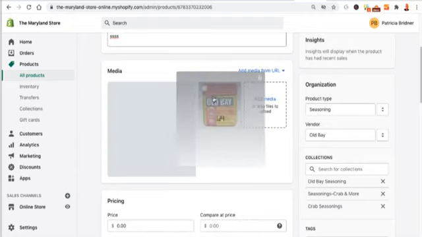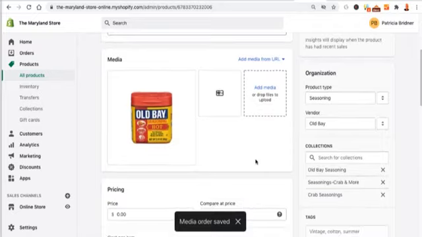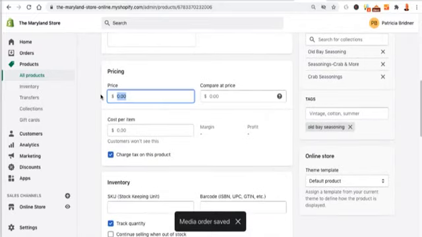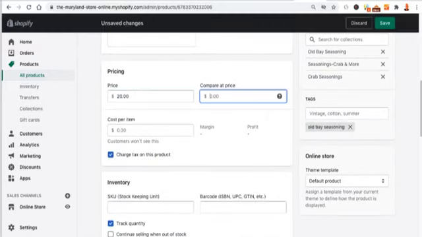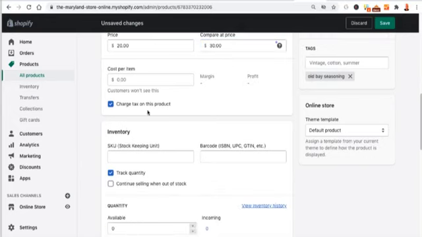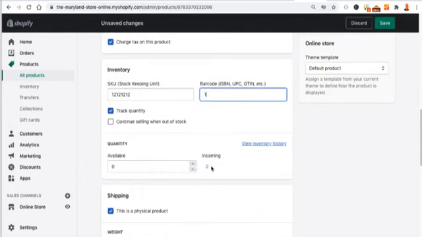Okay, I don't want that. It looks really bad. So scroll down. Pricing, I want it to be 20 bucks. Compare pricing, so say it was like 30 bucks before, you can do that. Charge tax, your SKU, and then barcode, your GTIN or your ISBN, you can enter all that in here. You can track the quantity, you can continue selling when it's out of stock. So say for instance I have 10 or 5, whatever, 7, 8, 9, whatever.